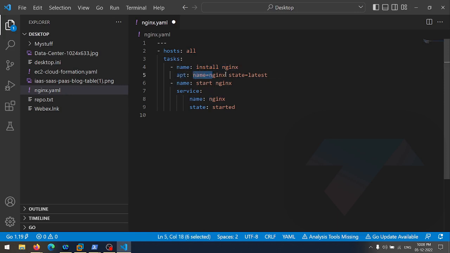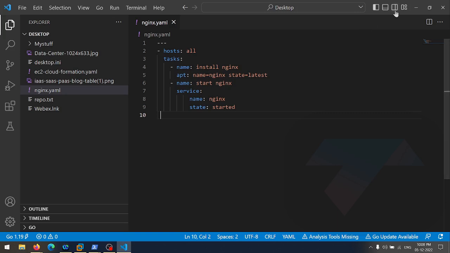That means name Nginx, state latest. If we want to put any version here, we can do that as well. By default, it will be installing the latest Nginx. The APT command, you remember that we use in Ubuntu systems, Debian systems. Now here, name start Nginx, service Nginx start. This is the command that we have used multiple times, like service Nginx start to start the Nginx server.